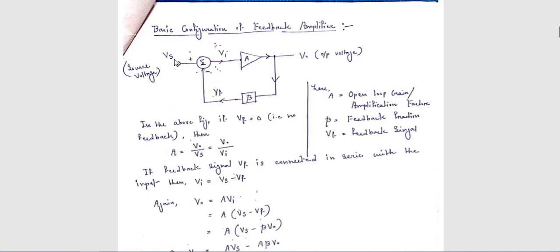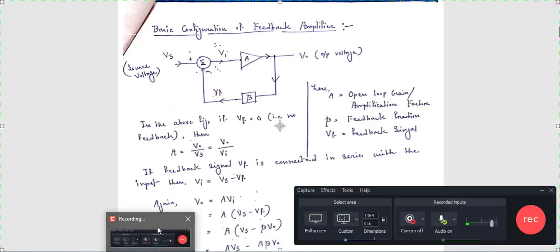So here Vs is the input and some output comes back through the feedback path to this side. Now if this feedback is negative, it is known as negative feedback. If this is a positive symbol, then this is known as positive feedback.